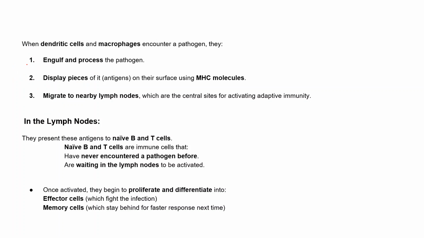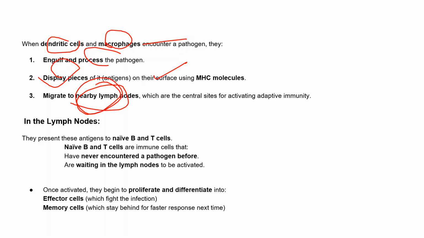Because when the dendritic cells and macrophages encounter the pathogen, they engulf it, as we discussed earlier, and display the pieces using the MHC, and after that they migrate to the lymph node.